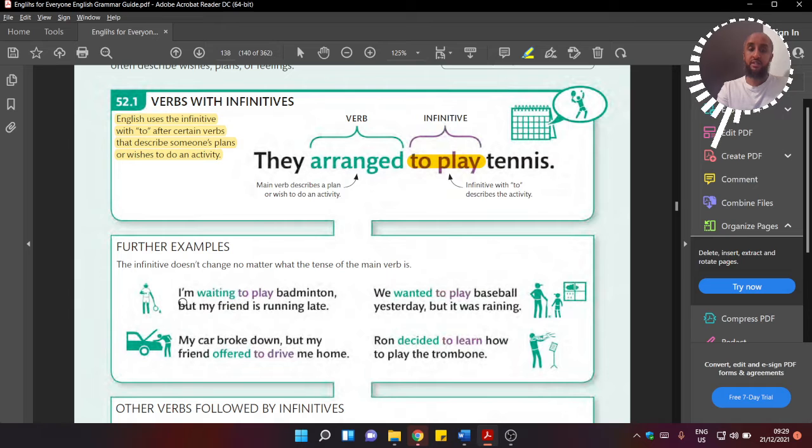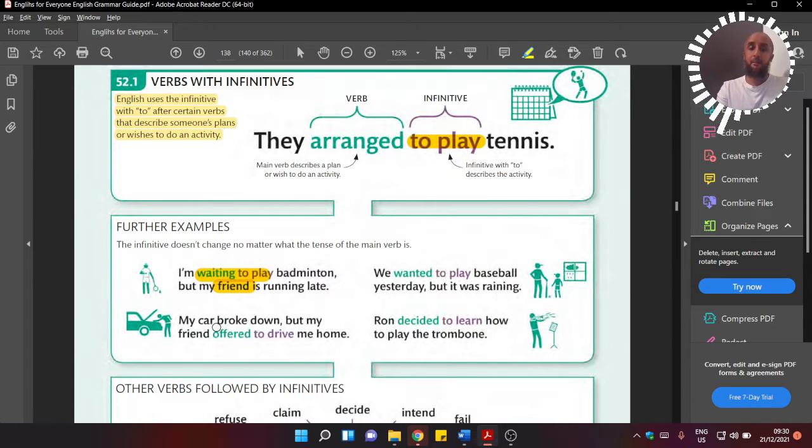Here is a sentence saying, "I am waiting to play badminton." So this is somebody's plan. Someone has plans to play badminton, and they're waiting for someone. In this case, they're waiting for their friend. The next one says, "My car broke down, but my friend offered to drive me home." So again, here is somebody helping out another friend.